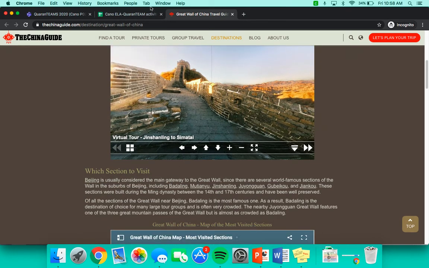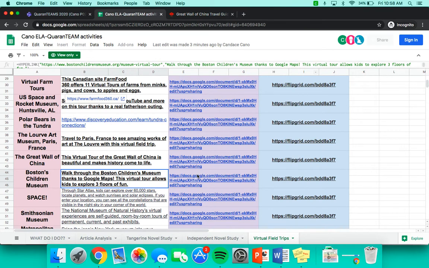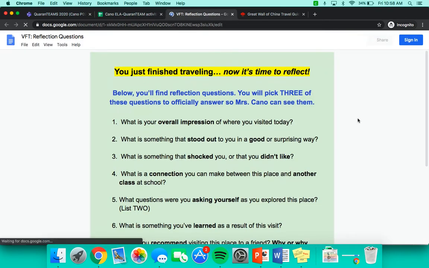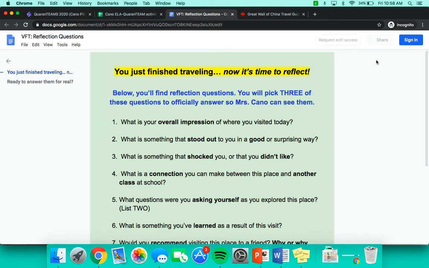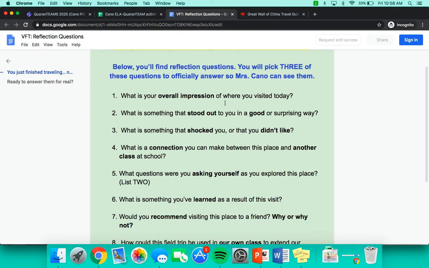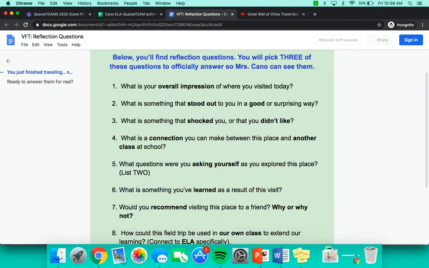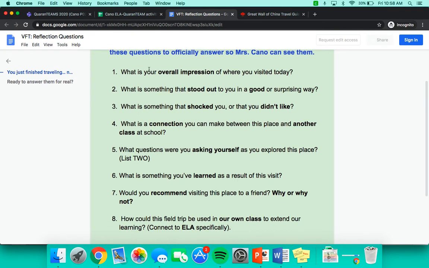And so after I've done 30 to 40 minutes of exploring, I go back to this page, and now I'm ready to review the questions. It says you just finished traveling, now it's time to reflect. I am going to officially pick three of these, but there are eight total. So I kind of mentally run through them. I go, okay, what was my overall impression? What is something that stood out to me in a good or surprising way? What is something that shocked me or I didn't end up liking? What is a connection I can make between this place and another class at school?